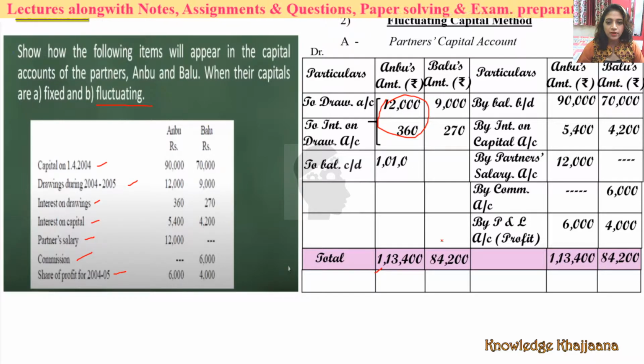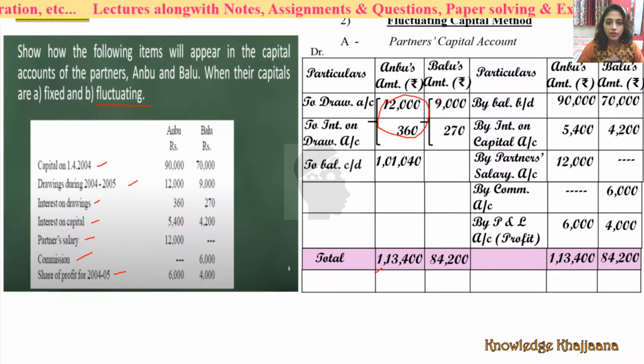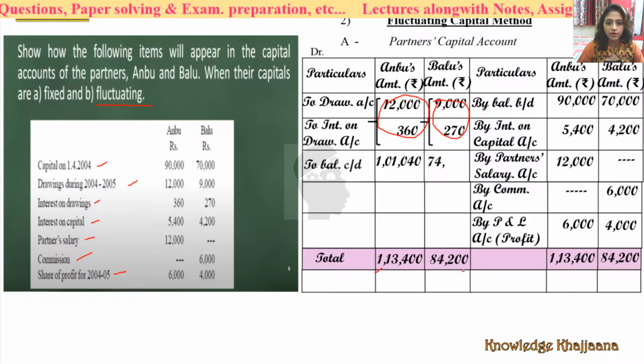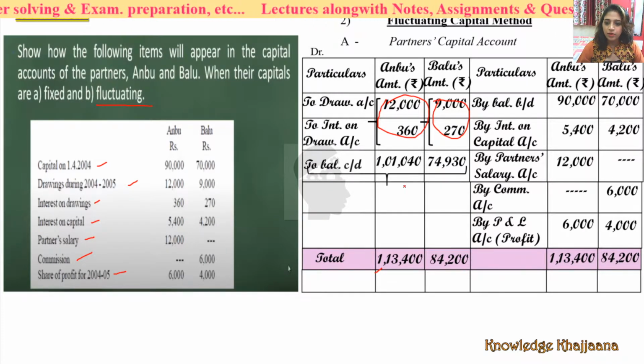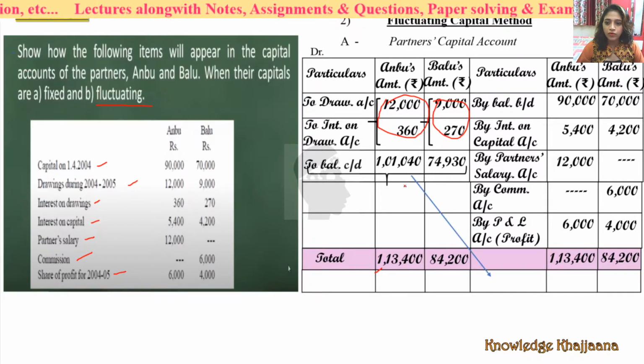It would be 1,01,040 rupees, and again we will deduct the total of this from this final total, that is 74,930. So this is the balance carried down, that is the balancing figure which we will bring forward, that is balance brought down for the next financial year.